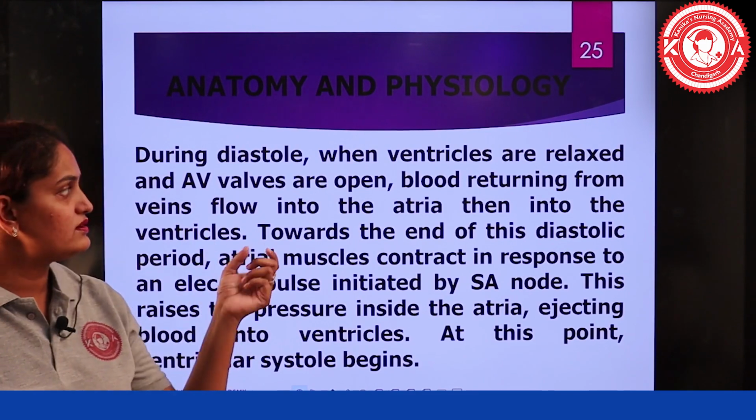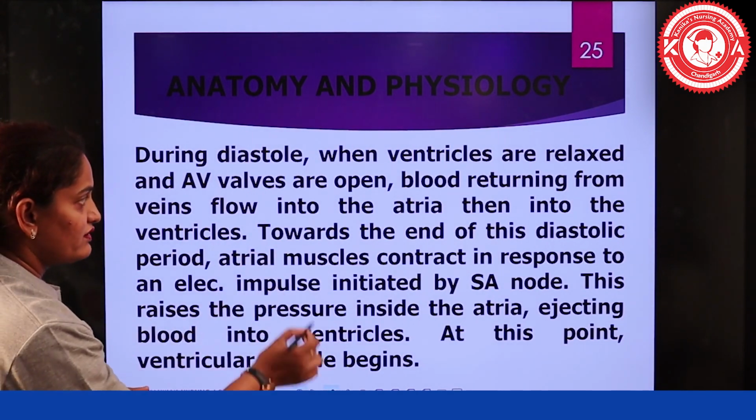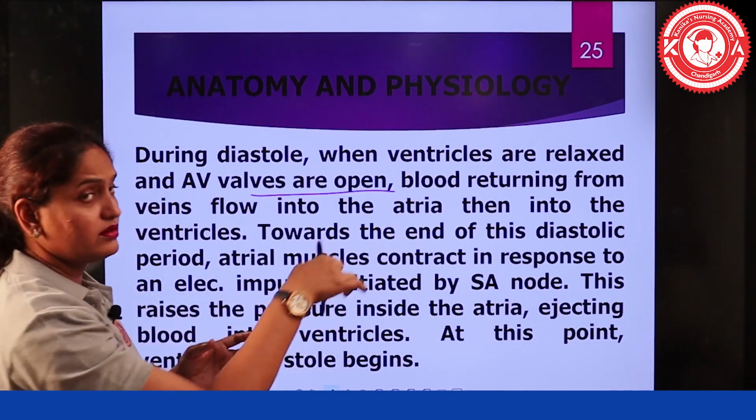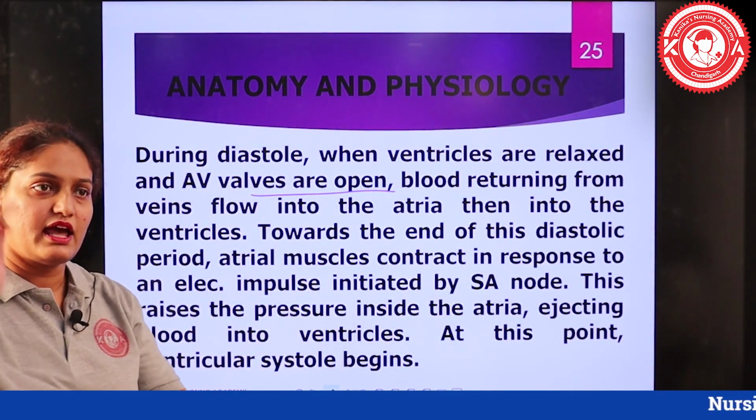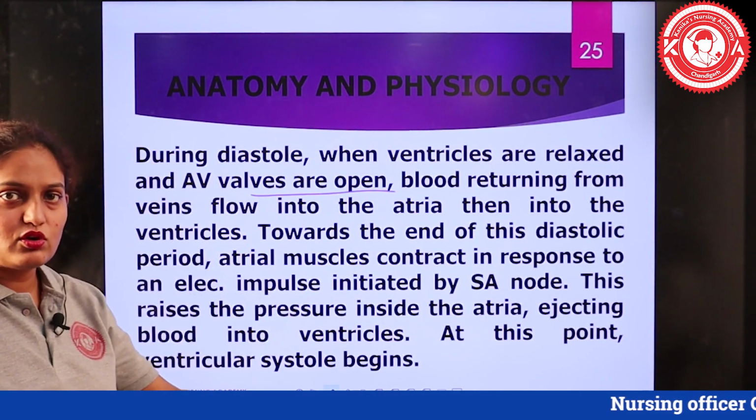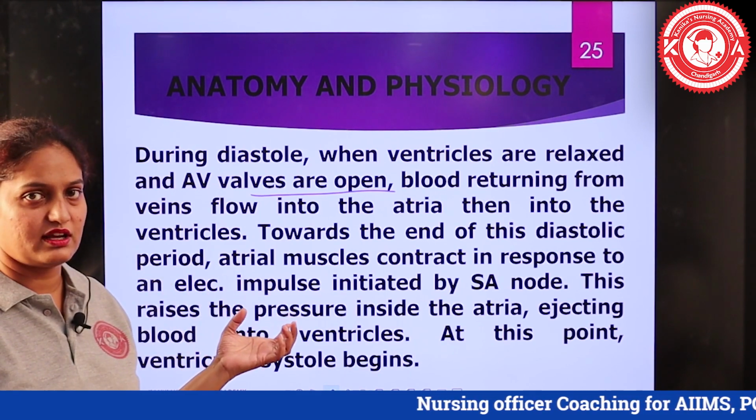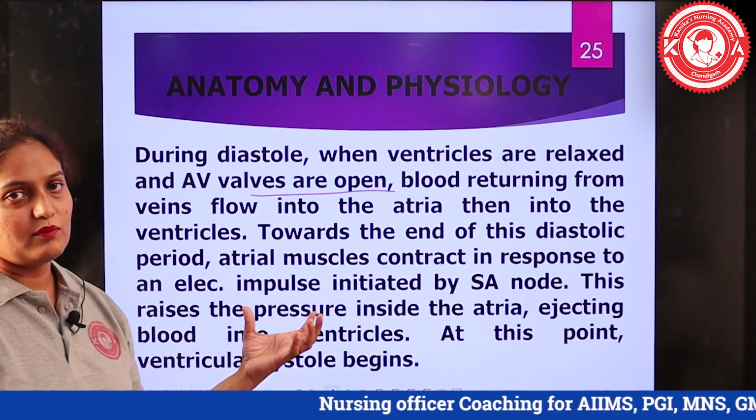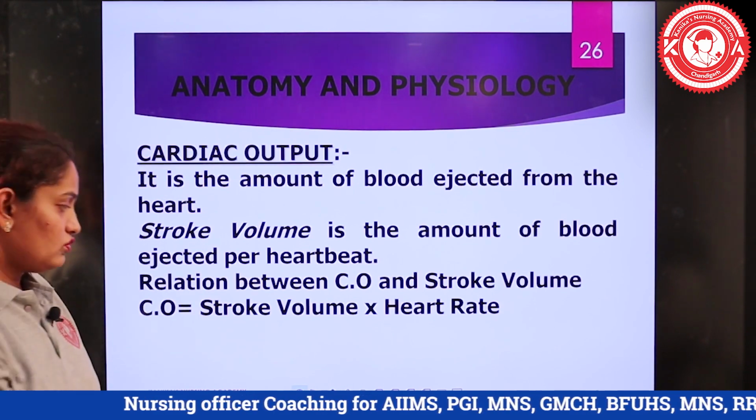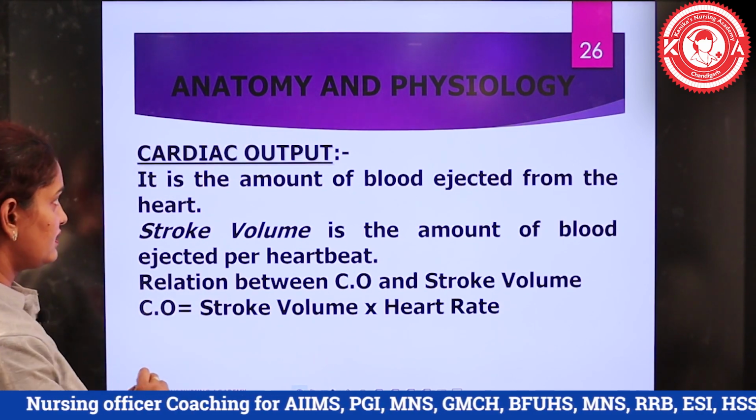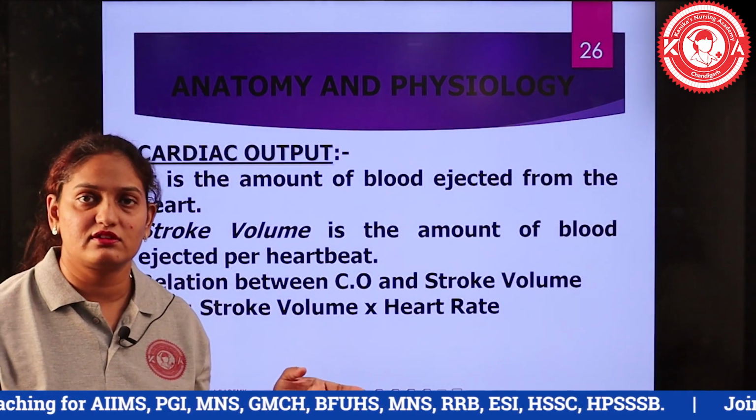During diastole, what happens? When the ventricles are in a relaxed position, the AV valves are both open, so blood which returns from the superior vena cava and inferior vena cava to the right side, and from the lungs to the left side, drains from the atria to the ventricles, which raises the pressure inside the atria, thereby ejecting the blood from the atria to the ventricles. Okay, so if we move back, all these events take place in the cardiac cycle and the cardiac conduction system.